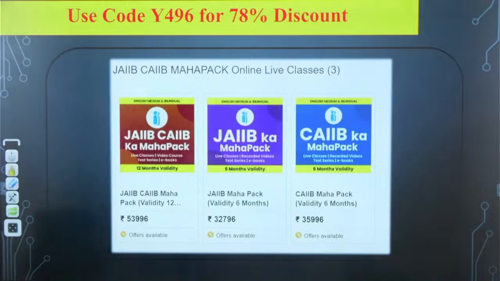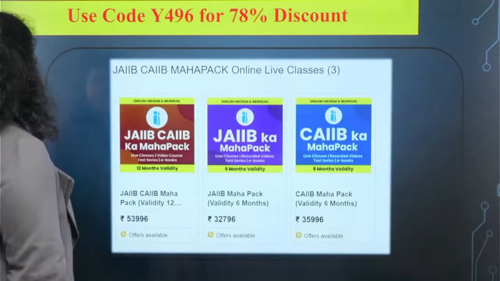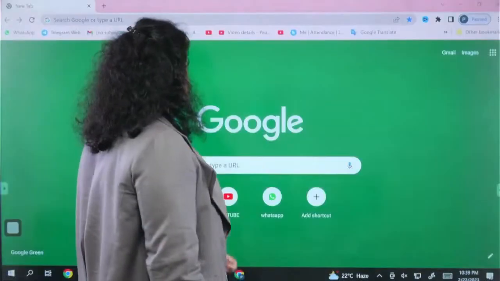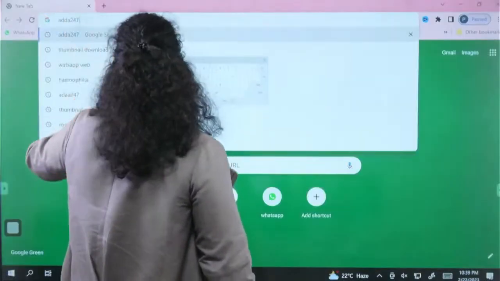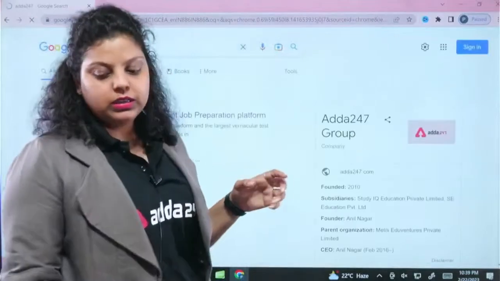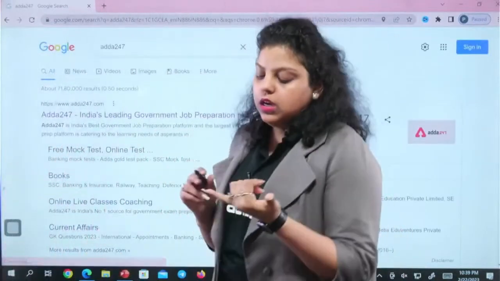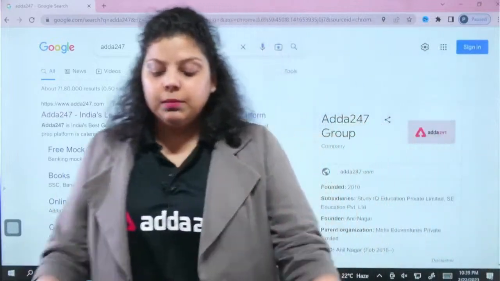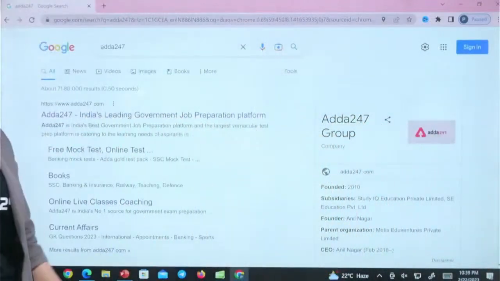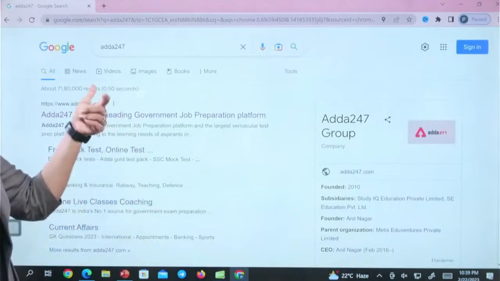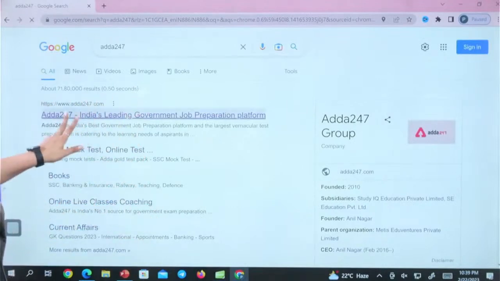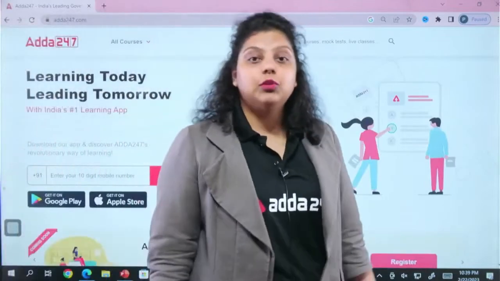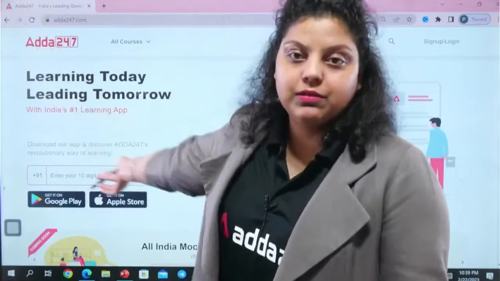Now what if I talk about the difference between the target batch and the Mahapack? The Mahapack will cover certain additional things apart from the target batch. In the target batch you are getting the conceptual classes, ebooks and test series. But in the case of Mahapack, you will get these three, and apart from that, you will find the revision batches, case study batches, MCQ batches, and numerical batches in future, whatever has been launched.